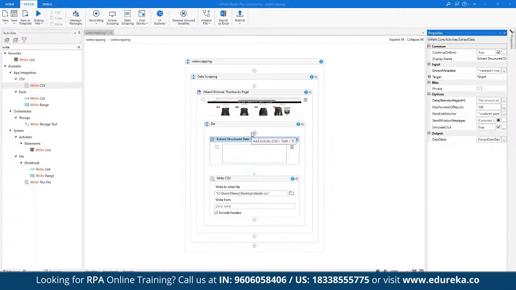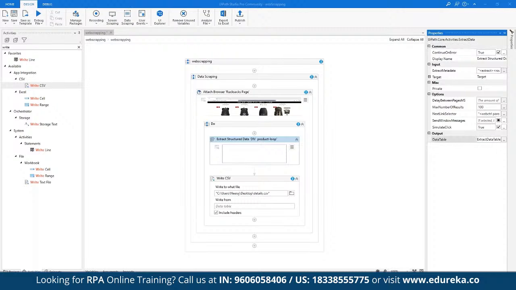That means data which is going to be scraped from the data scraping module. That data is currently being stored in a temporary data table which has been given the name Extract Data table in the left properties tab, when we move on to extract structured data into div components.